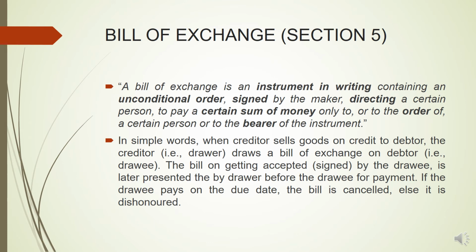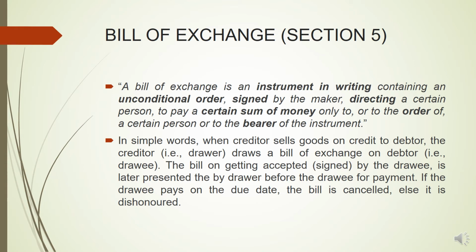This was about the first negotiable instrument, promissory note. The second type of negotiable instrument that is popularly used in the business is the bill of exchange. So Section 5 of the Negotiable Instruments Act of 1881 deals with bill of exchange. According to this section, a bill of exchange is an instrument in writing containing an unconditional order signed by the maker directing a certain person to pay a certain sum of money only to, or to the order of, a certain person or to the bearer of the instrument.